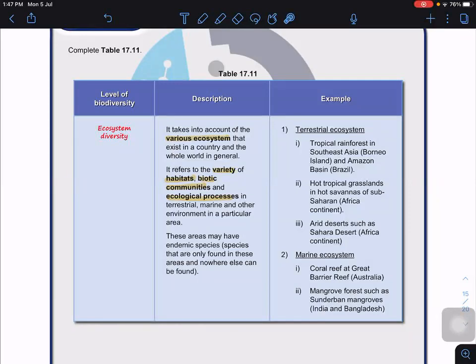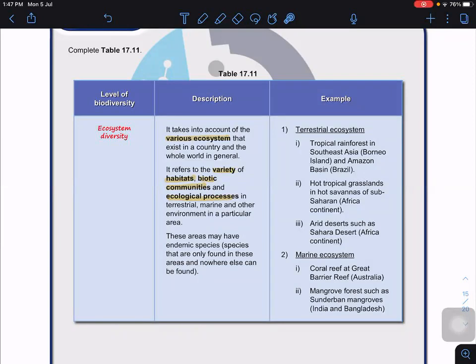That's endemic. For example, orangutan, an endemic species of Southeast Asia. You won't see orangutan in the wild in China, or in Australia, or in Africa. For example, lions in Africa. Can I say that you won't see lion in the jungle of Malaysia, because they live in what we call the savanna grassland. So that is what we call ecosystem diversity.